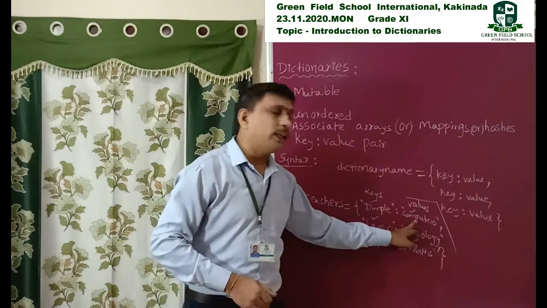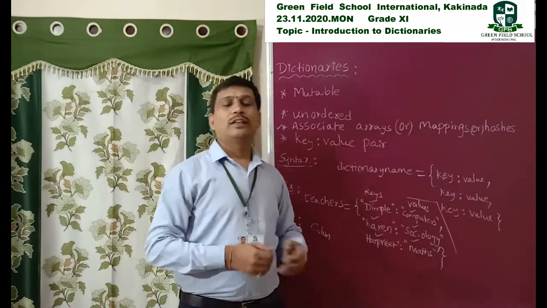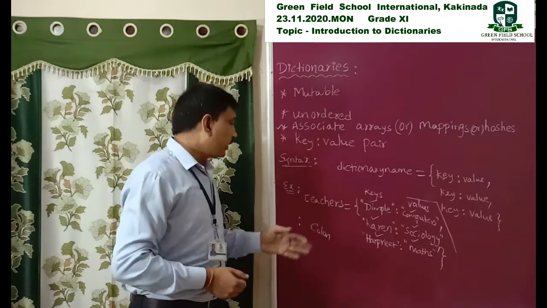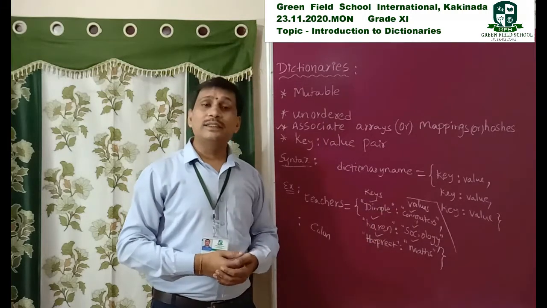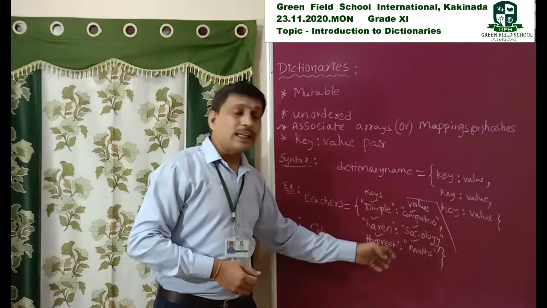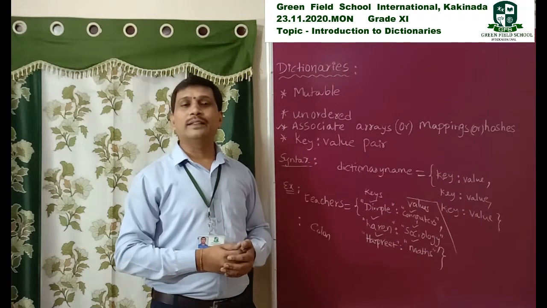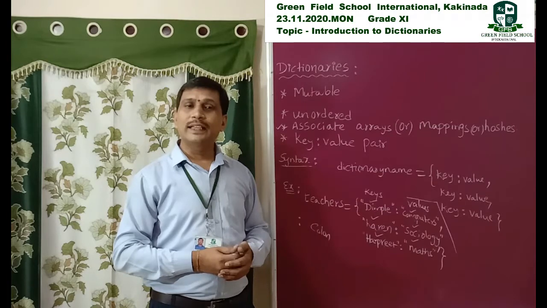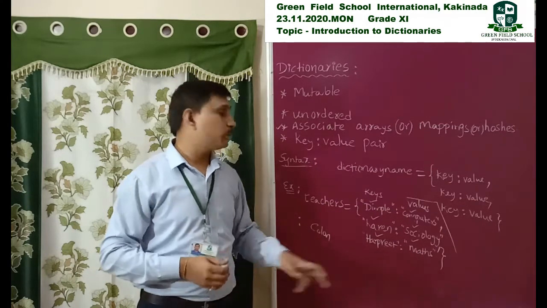Each key has only one value. Here, observe. Each key has only one value. In these dictionaries, all these keys and values are not indexed. They are unordered. The order of the arrangement is not important. Why? Because they are not accessed according to index. They are accessed based on keys.